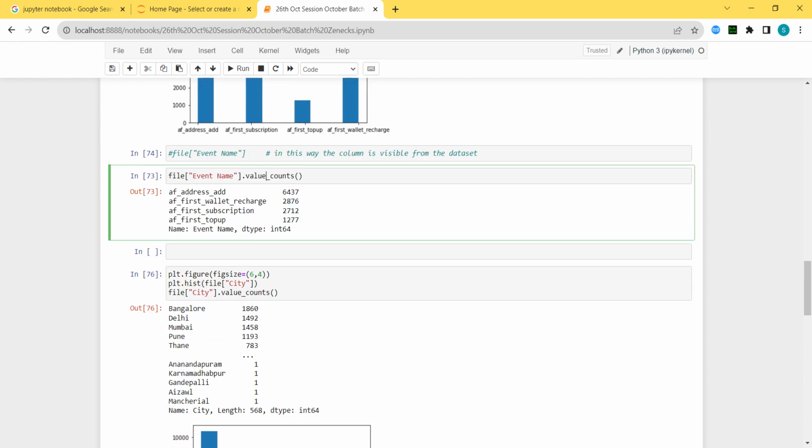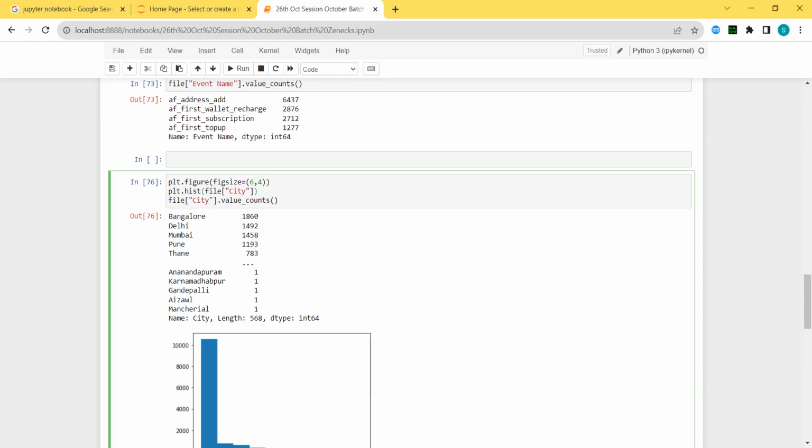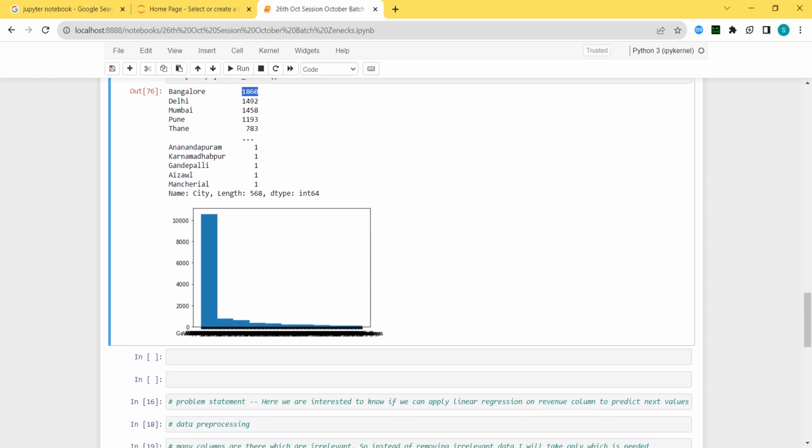Now with the help of those value counts, see here, I have shown you. I got it: the majority of my audience are from Bangalore, Delhi, Mumbai, then Pune, Thane, and in this way. You got a graph also, but just because cities are more in number, we cannot get the graph very properly here, even if you draw a pie chart. Simple thing. Correct? Now it's clear, Guru Charan? City is present, yes, it's getting the output, so city is present.